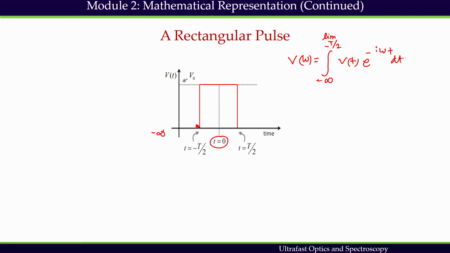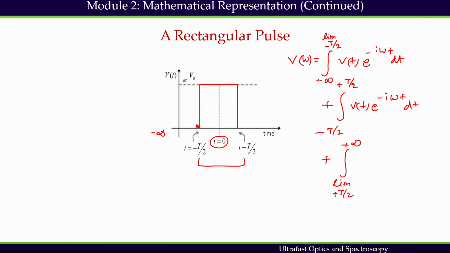Plus a region within the limit minus T by 2 to plus T by 2 of V(t) e to the power minus i omega t dt, plus the other limit from plus T by 2 to plus infinity of V(t) e to the power minus i omega t dt.